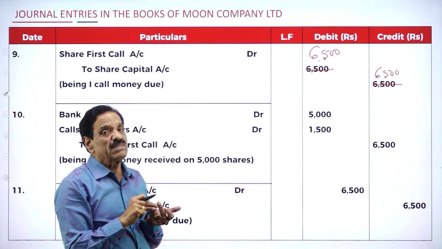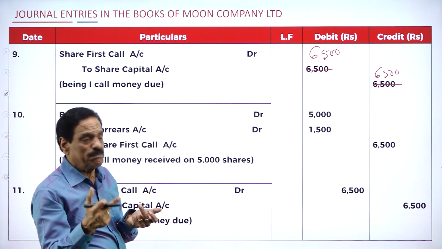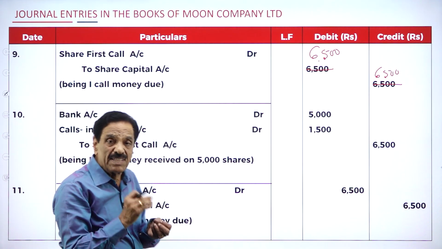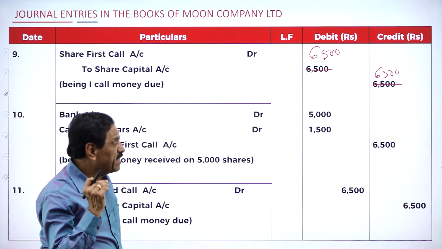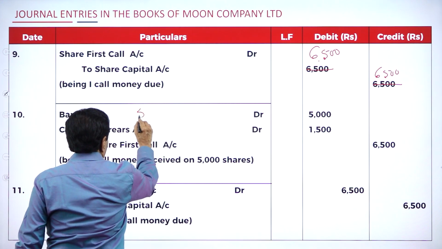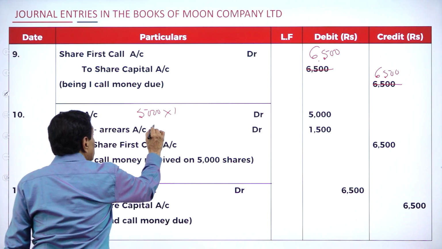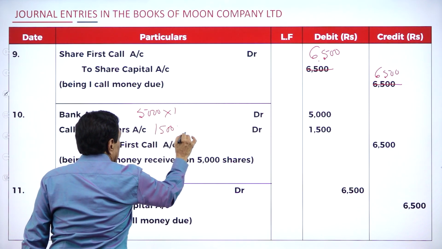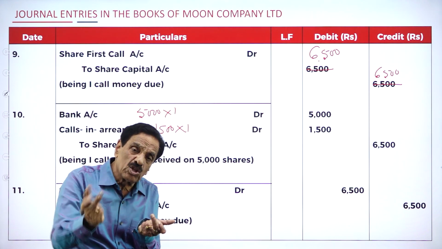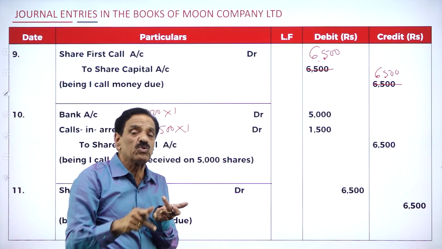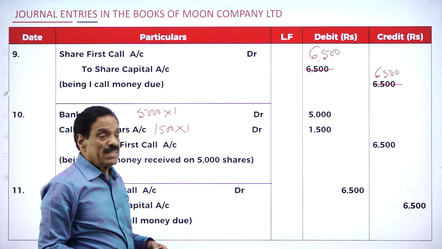Regarding another 1,000 shares, they paid application and allotment, but fail to pay the first call. That means you are going to collect only 5,000 shares of rupee 1. How much could you not collect? 1,500: 500 of the first man and 1,000 of the second man. 1,500 shares' money could not be collected on the first call.